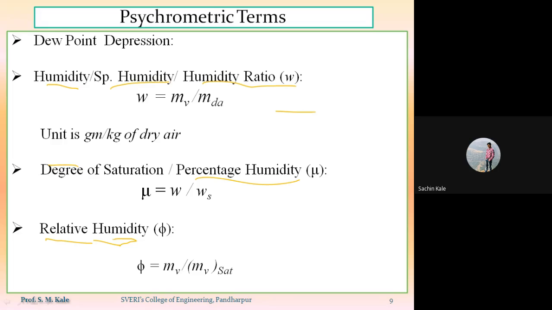So that will be called the humidity. In detail, we are going to see these three definitions in the next lecture. Those will be related to the small w, mu, and phi.